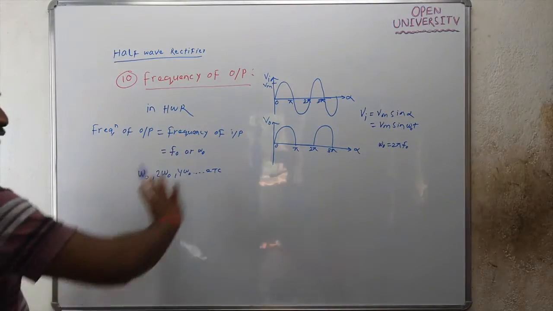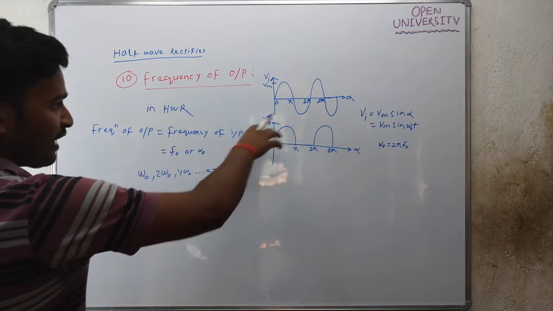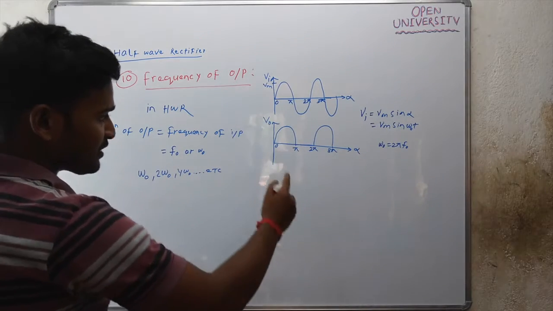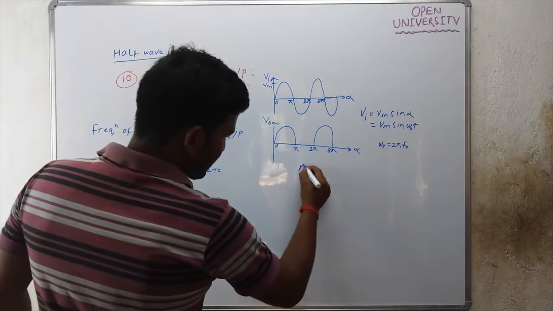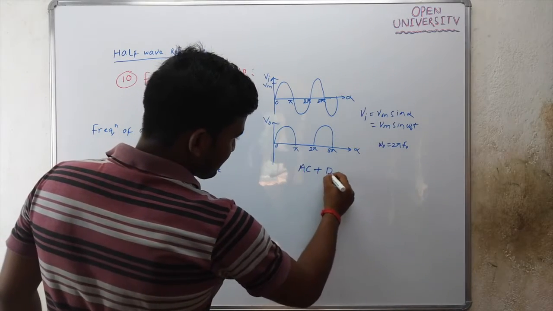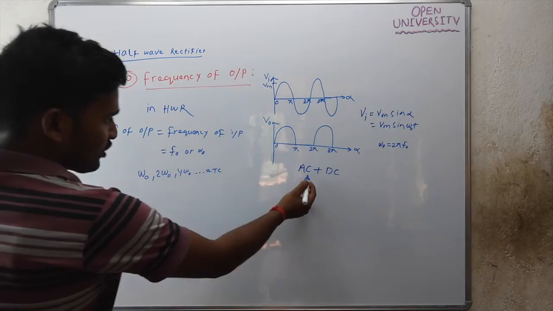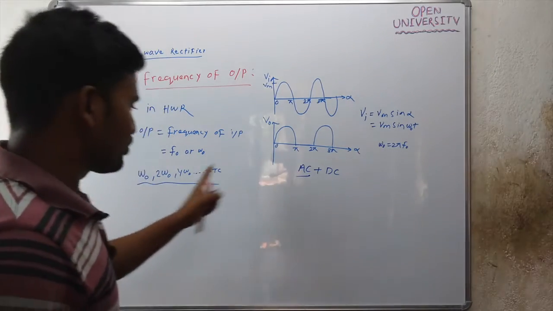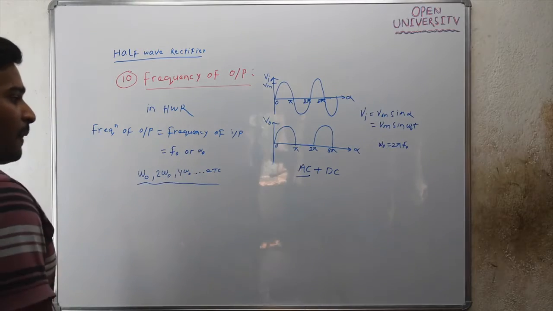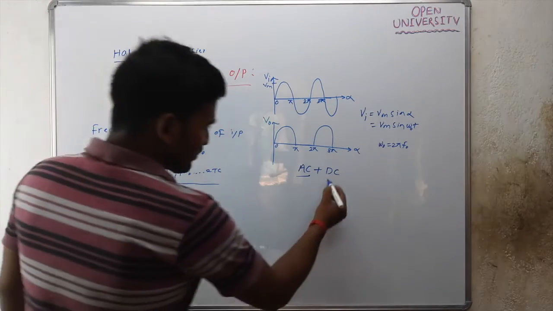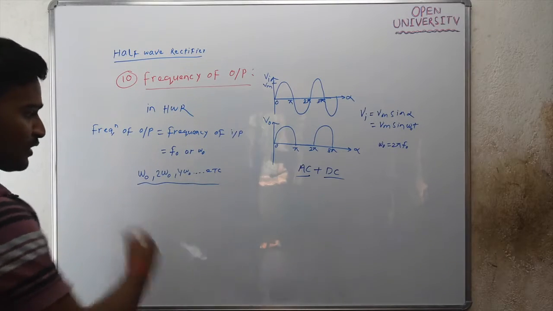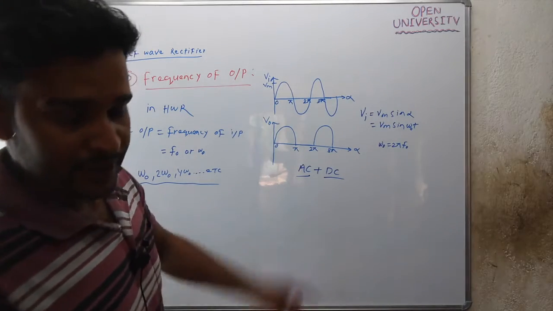We know that the output waveform is a pulsating DC signal, which is a combination of AC plus DC. These frequencies are the AC components, and the DC component is nothing but IDC or VDC. These are the AC components present in the output of the half wave rectifier.